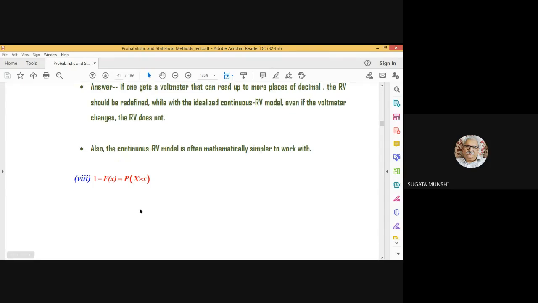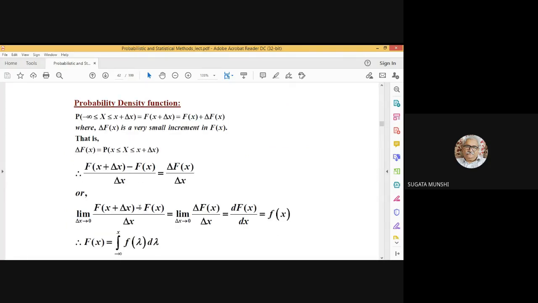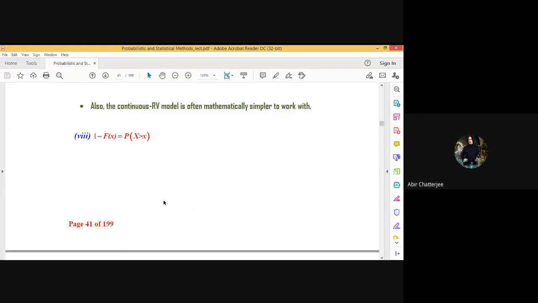Recall that I have pointed out that the probability density function, this is the derivative of... Sir, could you please scroll up once more? Thank you, sir.